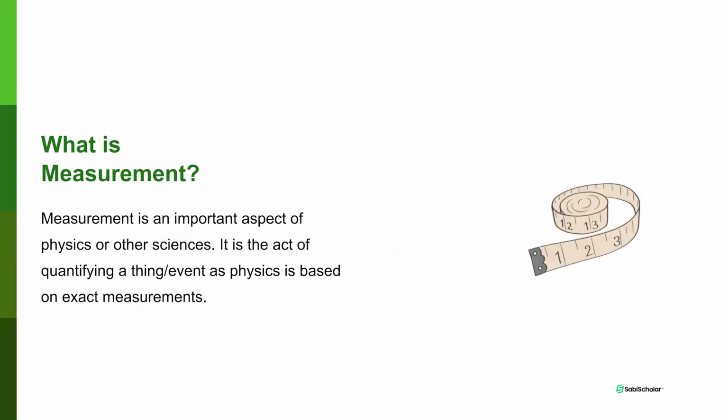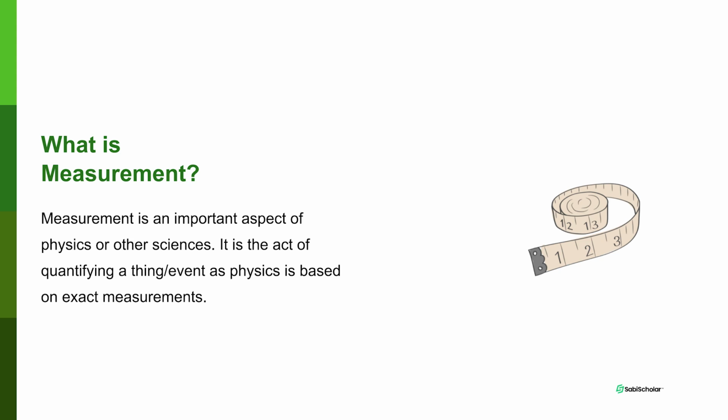Measurement is an important aspect of physics or other sciences. It is the act of quantifying a thing or event, as physics is based on exact measurements. Now I need to drill down on this. When we talk about measurement in physics, it involves being precise when you quantify a thing or event.